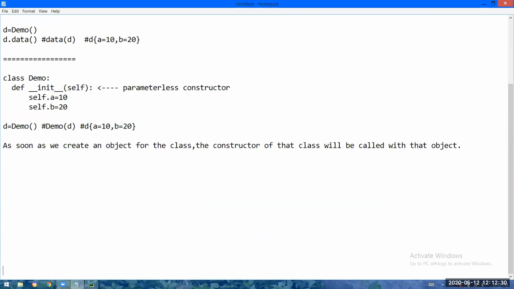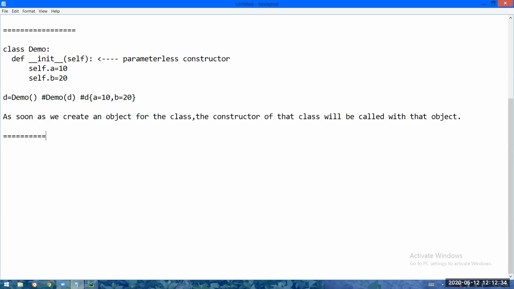Now I will add some parameters. You pretty well know that whenever I create an object for the class, the constructor of the class will be called with that object.